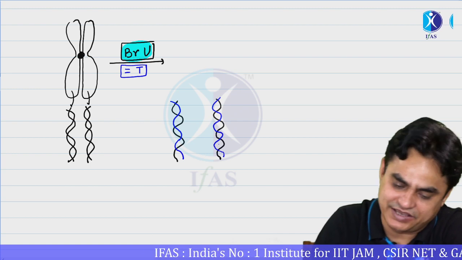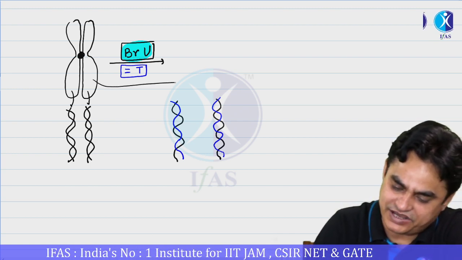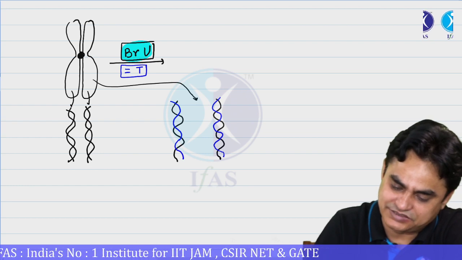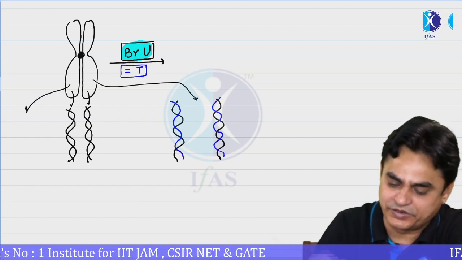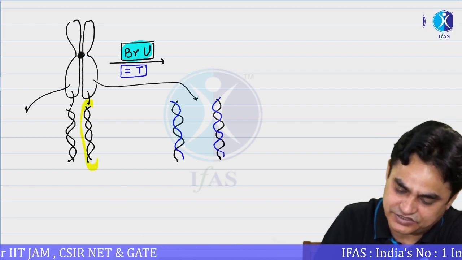This should be the case. So let's say from this 1 chromatid, again these 2 chromatids are being synthesized. From this also 2 chromatids would be synthesized. We are simply at present focusing on this particular region.